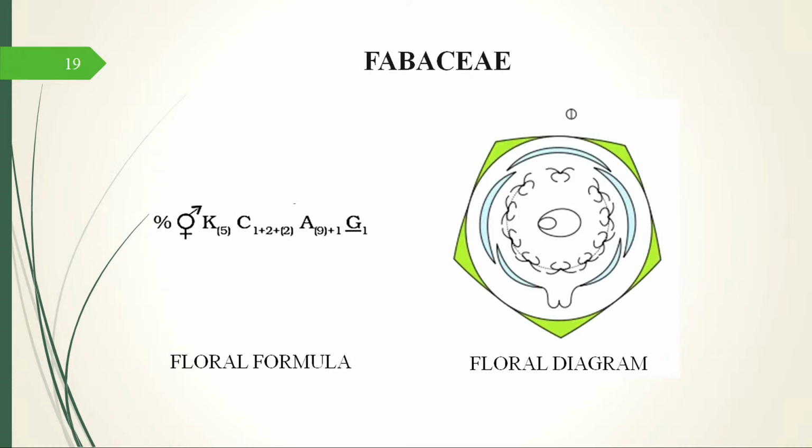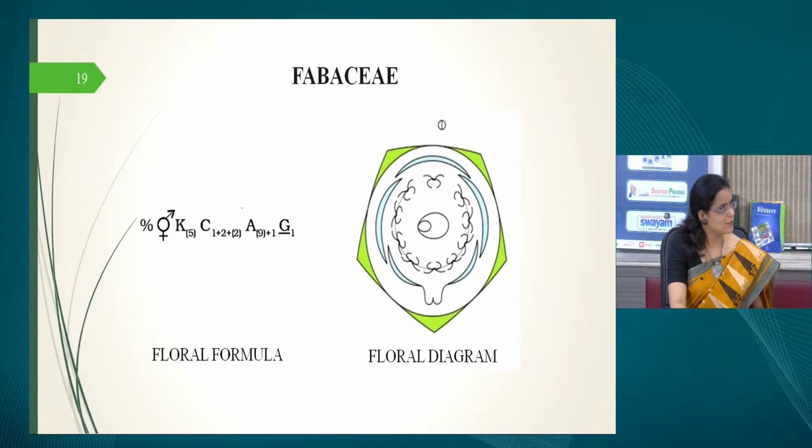So again, this is the floral formula of Fabaceae. Let us interpret it again. You can see the first symbol which shows that it is a zygomorphic flower. It is showing a percent-like symbol. Then the next symbol shows that it has both Androsium and Gynosium, so hermaphrodite symbol. Next is calyx. Calyx is K, 5 are there, and in the floral diagram you can see they are fused, so we have a bracket over there. Then corolla, 1 plus 2 plus 2 arrangement in the vexillary estivation. It is not like all the 5 arranged in a single whorl, and the same kind of representation you can see in the floral diagram also.